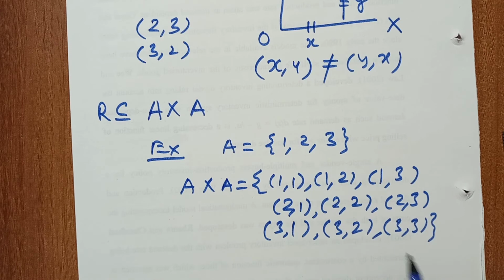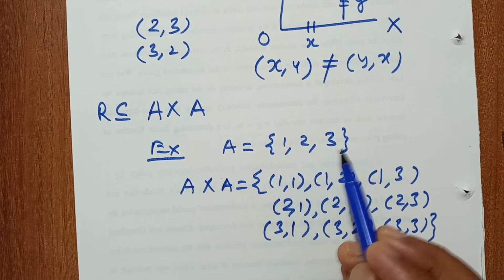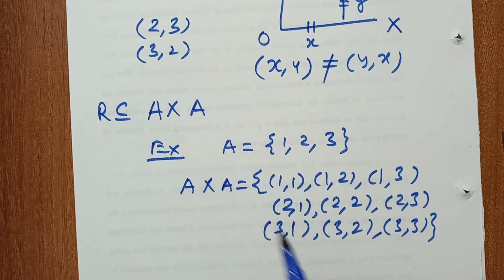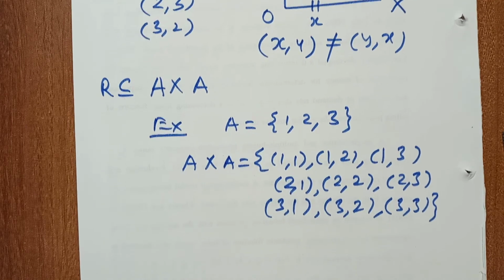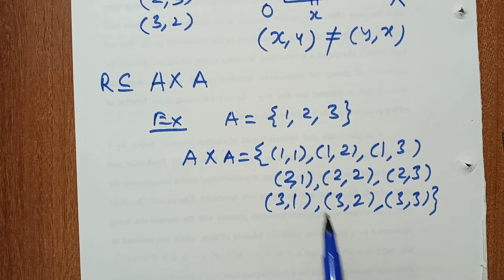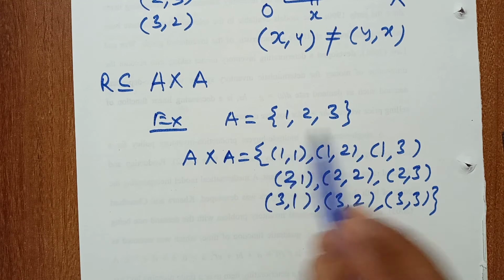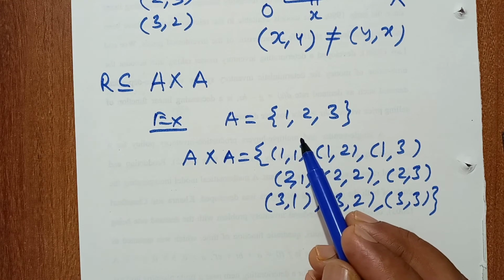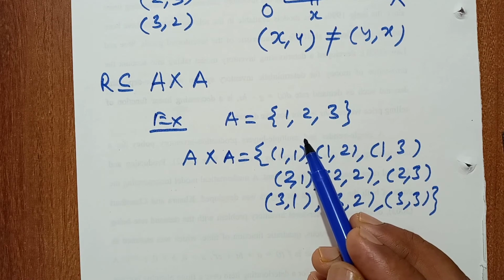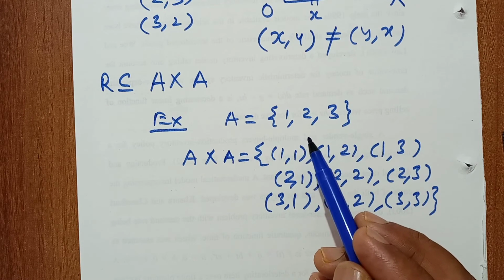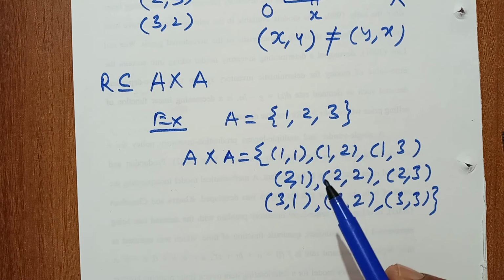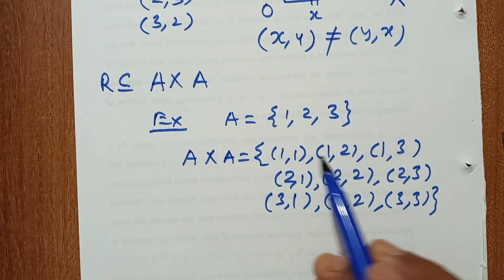This is A cross A, where A is this and again we write A. This is the ordered pair (1,1). Here the set is numbers. As I told in the previous lecture, first we see what the set is, whether it is a set of numbers, or a set of lines, or a set of people. So this is a set of numbers.